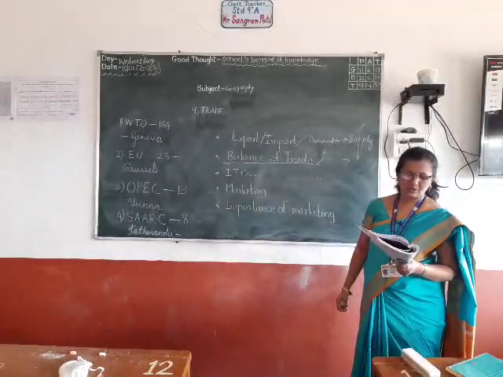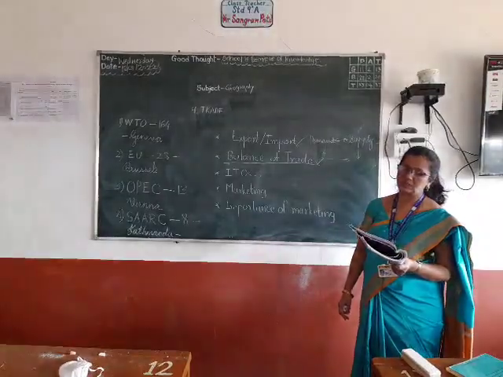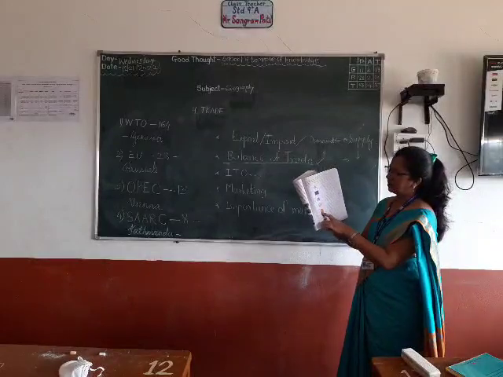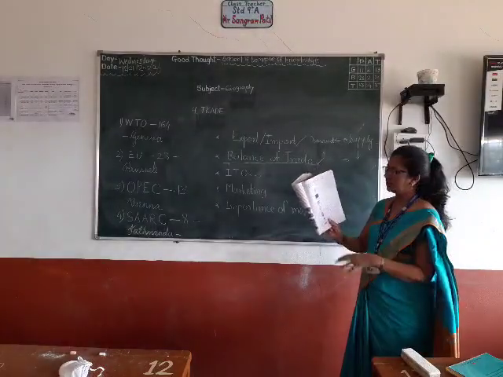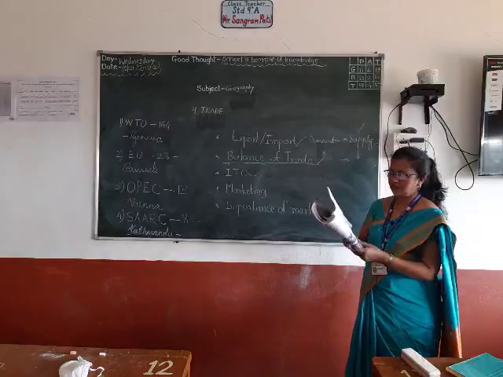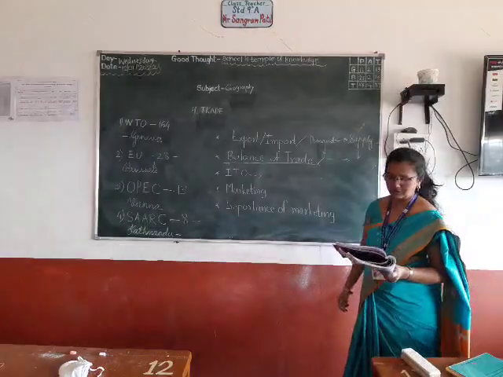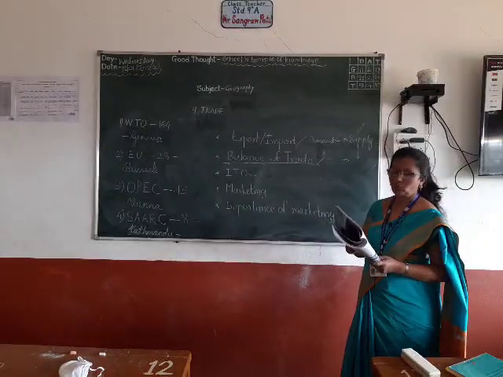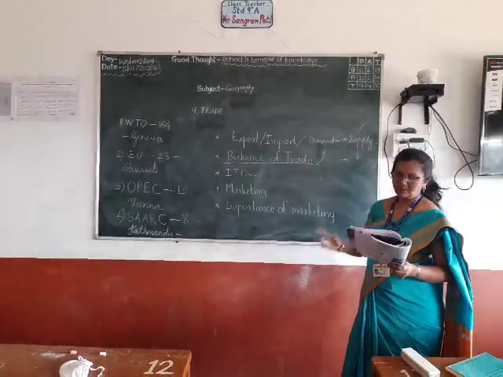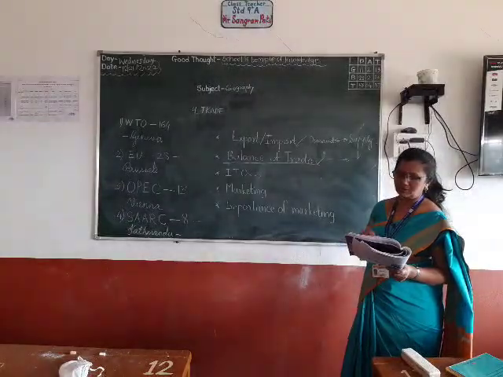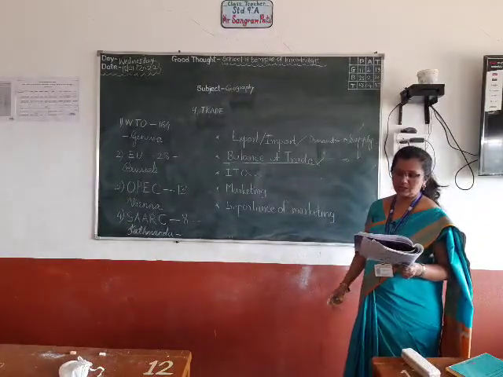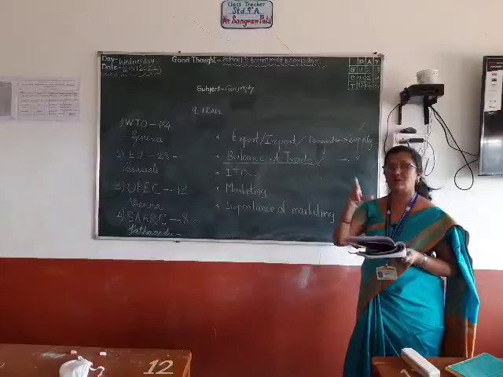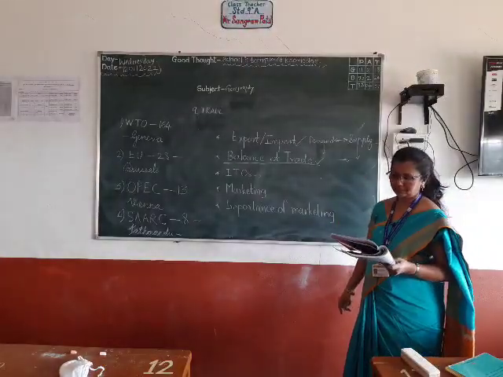So, Association of Southeast Asian Nations. The logo looks just like a lotus or something like that. 10 member states. Where are the headquarters? Jakarta in Indonesia. What are its aims? First one, expanding social and cultural harmony along with economic growth in Southeast Asia. Here also the focus is on Southeast Asia.